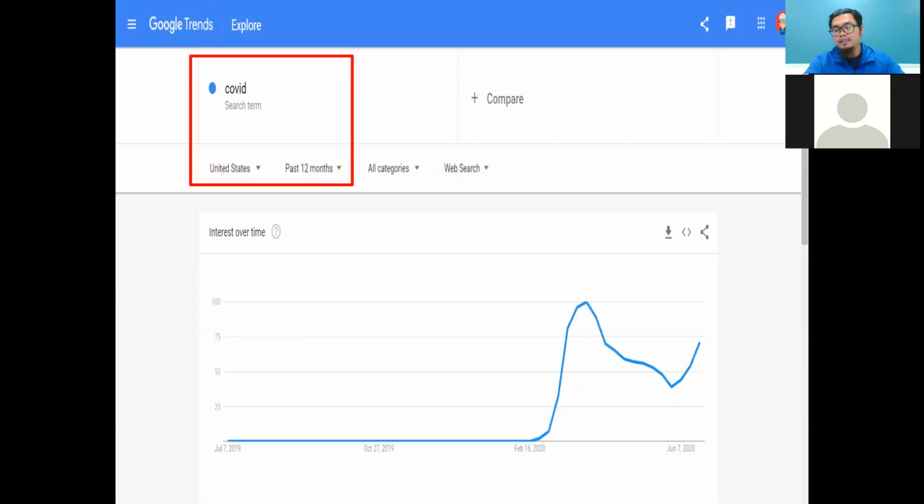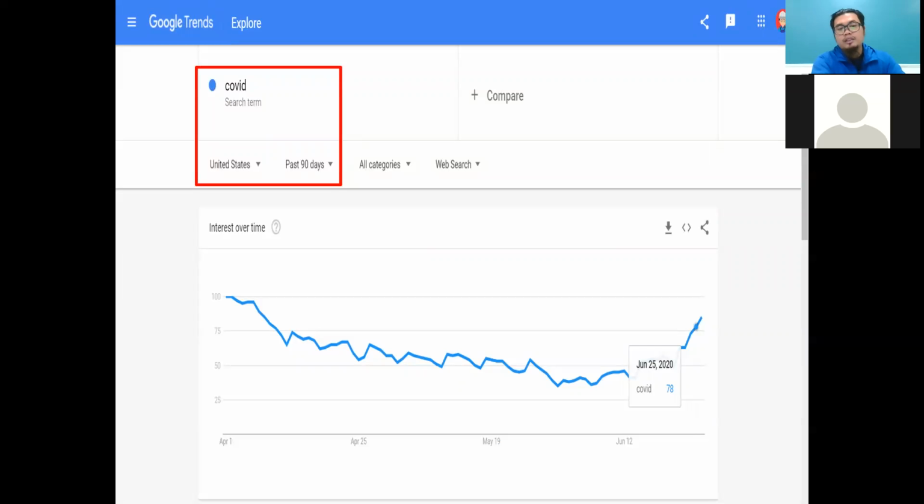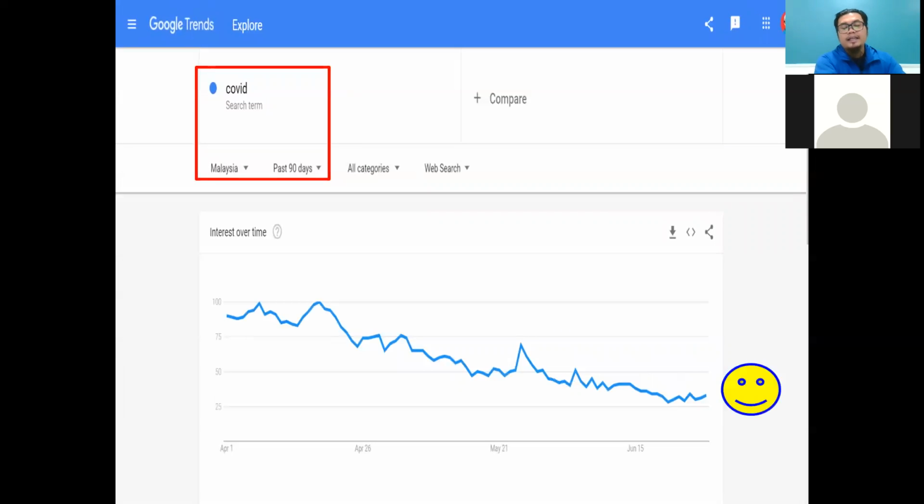Previously it was 12 months, but I need to start counting from the past 90 days, meaning 3 months. So it shows a fluctuating graph. I set Malaysia, not US. I set Malaysia for the 90 days. You can see the graph.